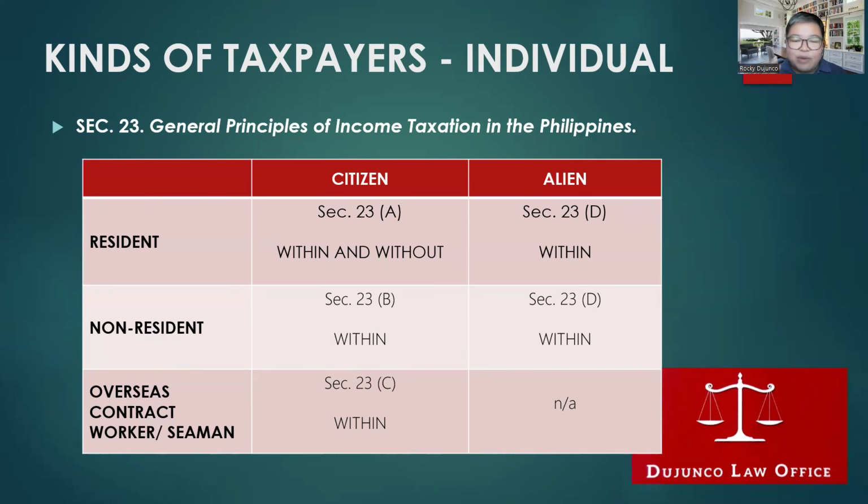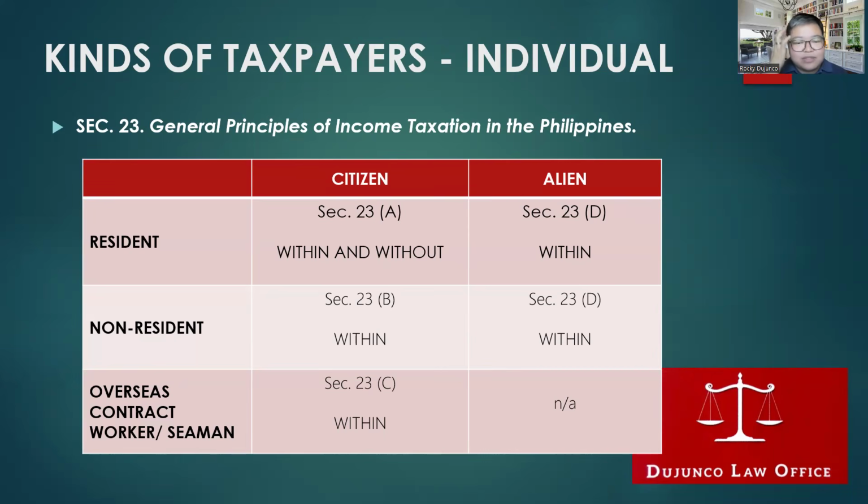So, if it's from within, we have to include it in their gross income. But if it's from without, we have to exclude it from their gross income because they are not taxable on their income from without, right? So I did not include it here, but just take note, under 23E and F, these subsections pertain to corporations. So for domestic corporations, taxable din siya from within and without. But for foreign corporations, taxable only on income derived from sources within.